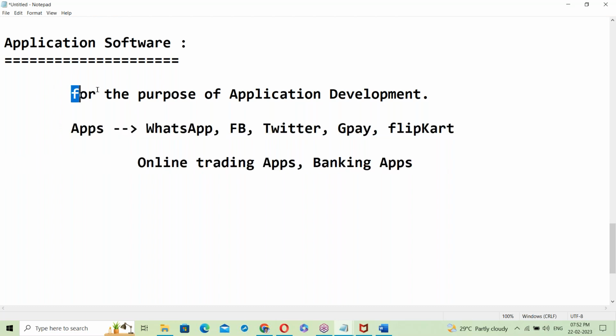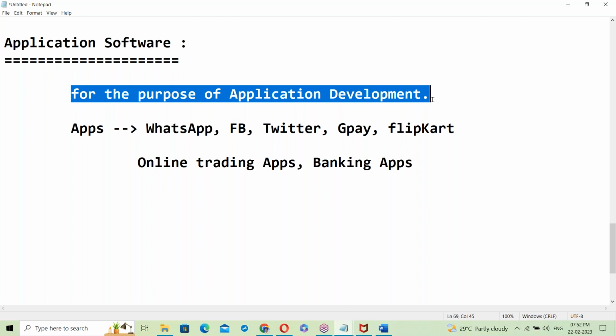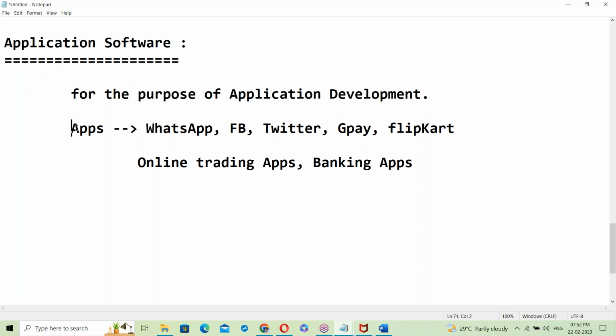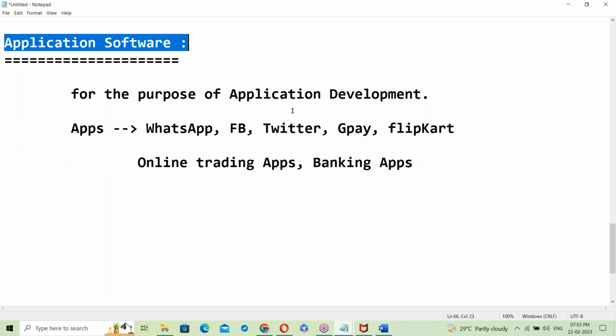Maybe company websites, applications for school or college management. To develop that kind of applications, we need some software. That software is application software.